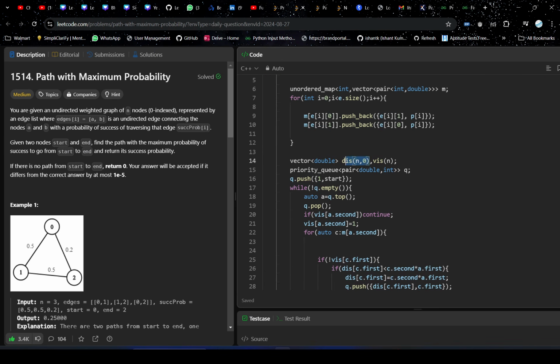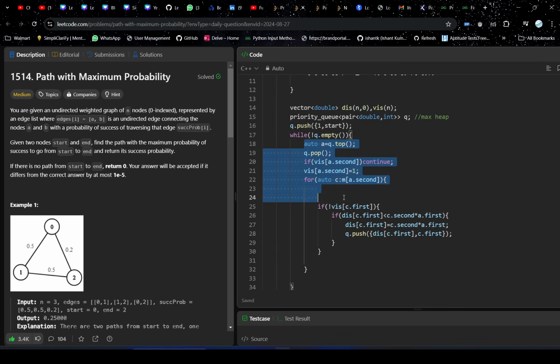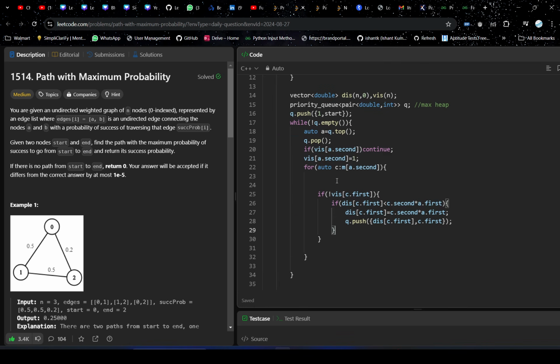Then we will be taking distance vector and the visited. This is the max heap which we have taken. Initially we have added the start vertex with the probability as 1, because we are always able to reach the start. And then this is the actual code for the Dijkstra algorithm.